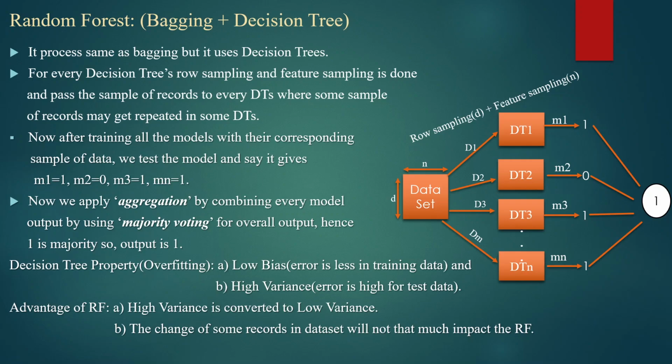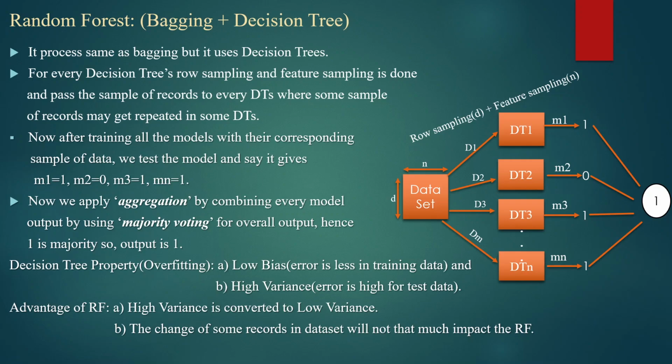Whenever we get new test data, those decision trees are prone to a large number of errors. In short, whenever we create a decision tree to its full depth, it leads to overfitting.